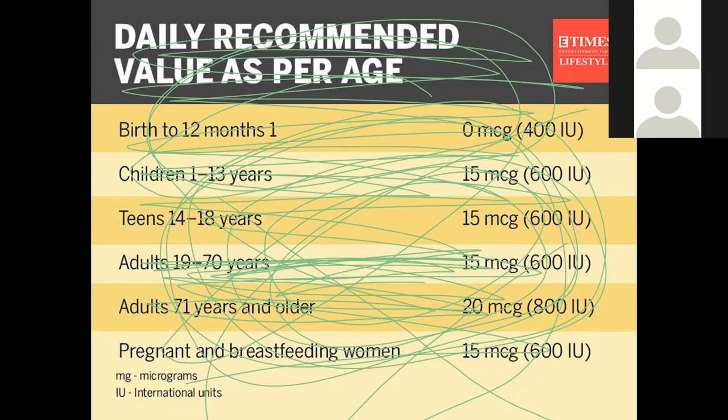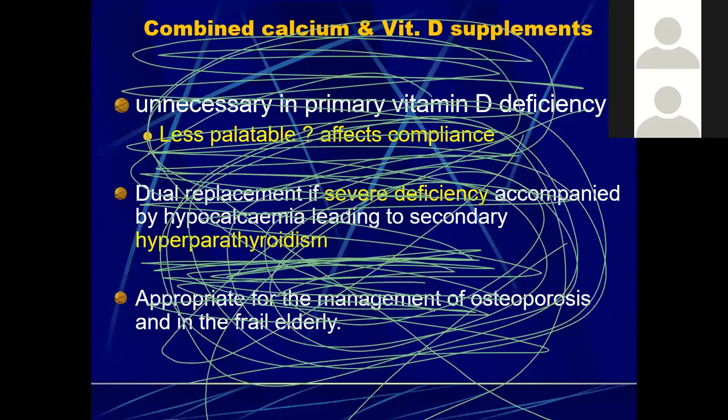And in adults 71 years and older, we need 800 international units per day. In pregnant and breastfeeding women, we can give 600 international units per day.